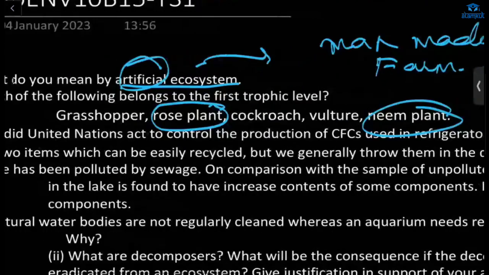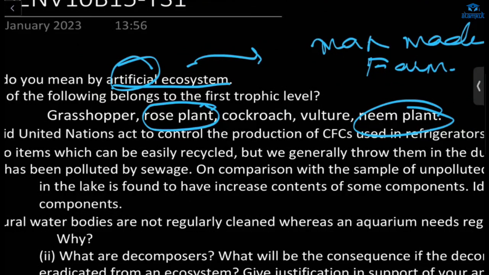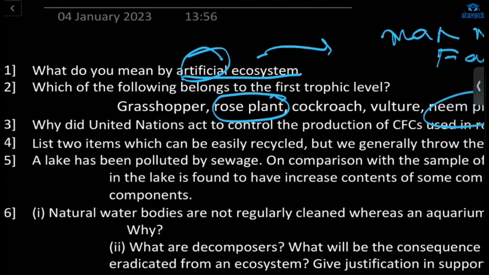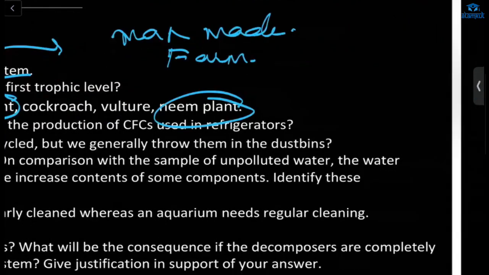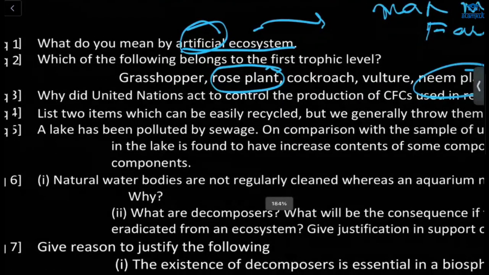Why did the United Nations act to control the production of CFC used in refrigerators? Because this CFC, chlorofluorocarbon, depletes the ozone layer. It reduces the ozone layer. Next, list two items which can be easily recycled, but we generally throw them in the dustbin. Cans, paper.